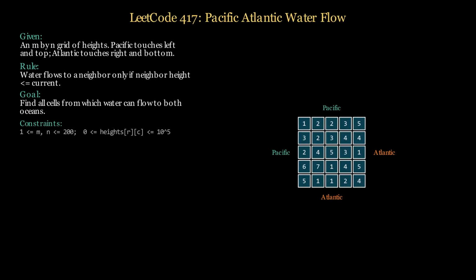Leetcode 417, Pacific Atlantic Water Flow. You're given a grid of heights. The Pacific Ocean touches the left and top edges, the Atlantic touches the right and bottom. Water can flow from a cell to a neighbor only if that neighbor's height is less than or equal to the current cell. Find all cells from which water can flow to both the Pacific and the Atlantic.